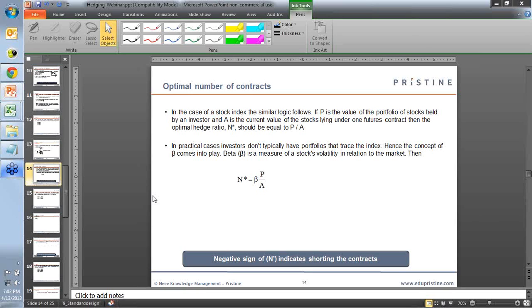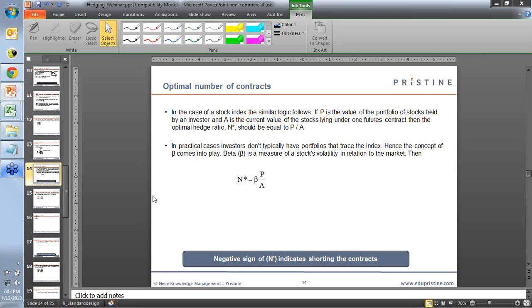So coming to the next topic, that is determining the optimal number of contracts. So here what we'll do is, given a particular value of the portfolio or your existing position. So portfolio will basically be, say, the 10 stocks that you are managing. You have a portfolio of 10 stocks and you want to hedge the position. That is, you want to make them independent of the market, so that if the market takes a downturn in the future, you are secure.